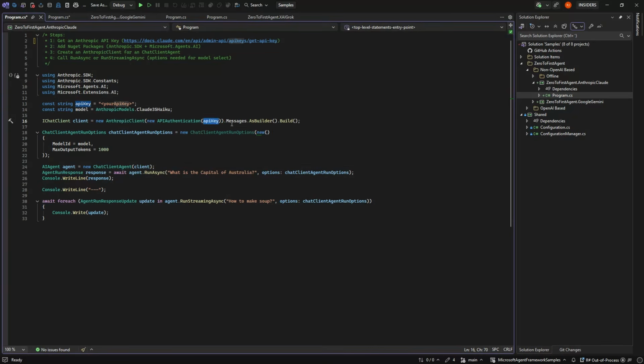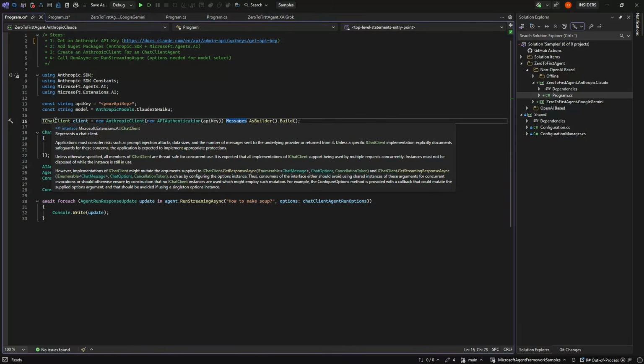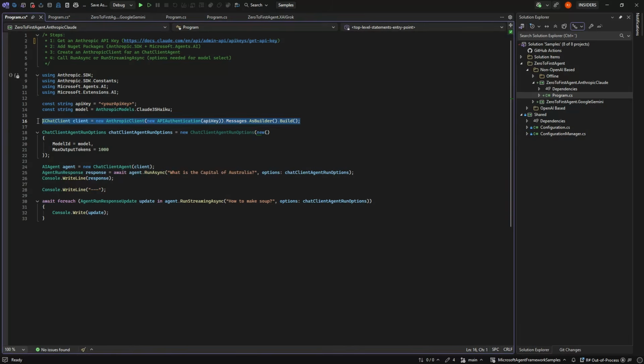using your API key, and then you use this a little odd syntax compared to the others, but messages.AsBuilder.Build to get your IChatClient. But as we can see here, we don't embed which model it is. We need to do that with each call, which is the funky part. But that is just making one of these chat client agent run options, where we give the model, and then for some odd reason they always want the max output tokens in the system. But once you have that, everything works exactly the same as before.